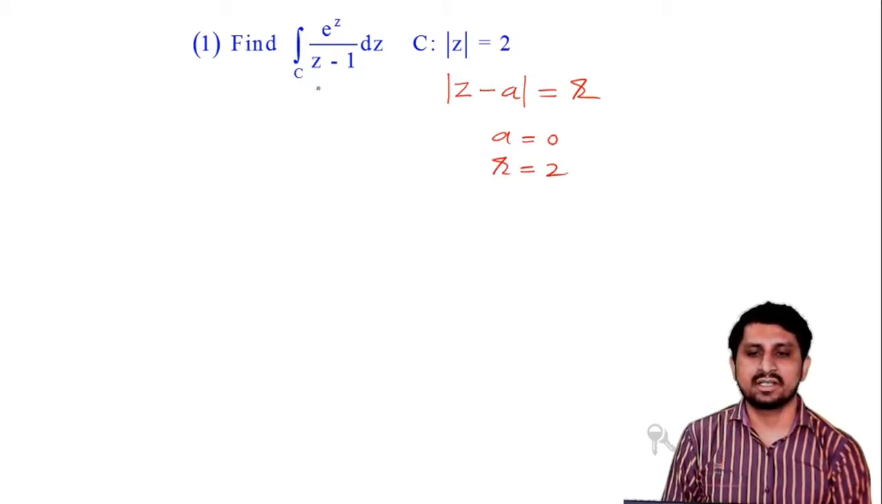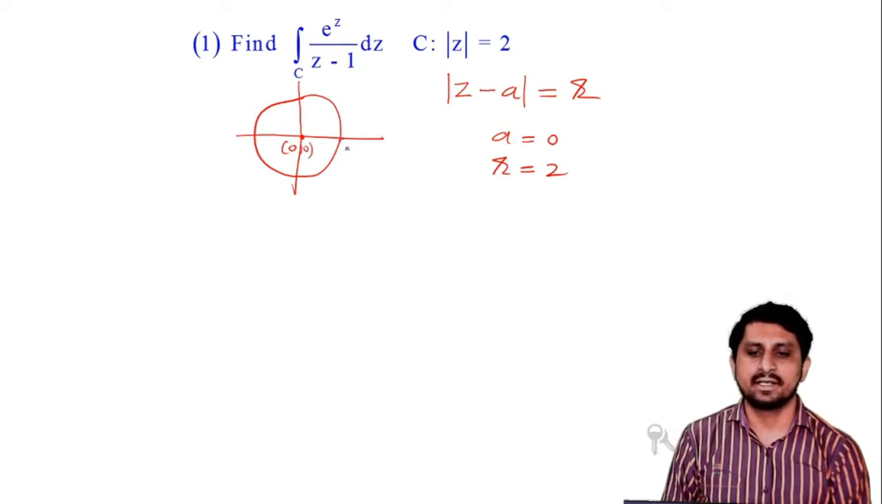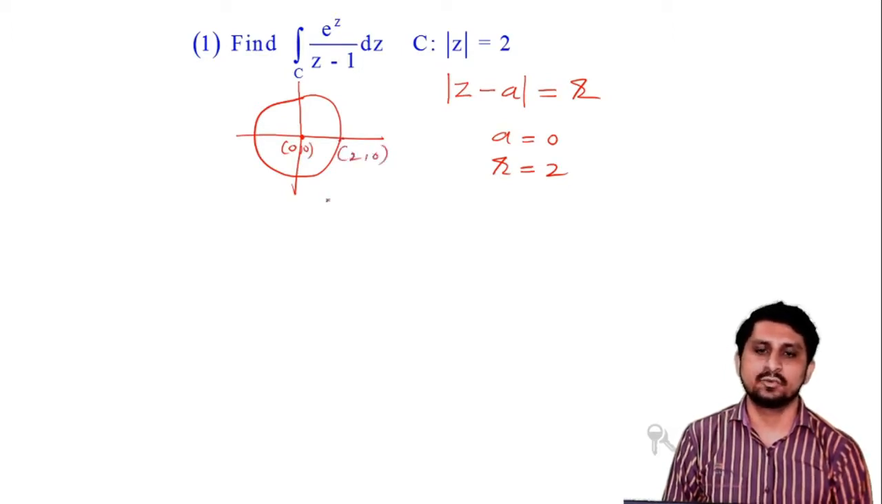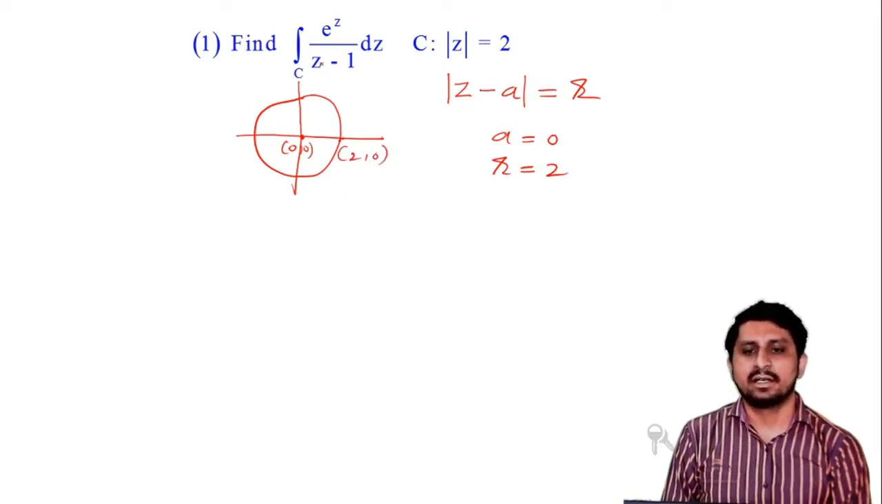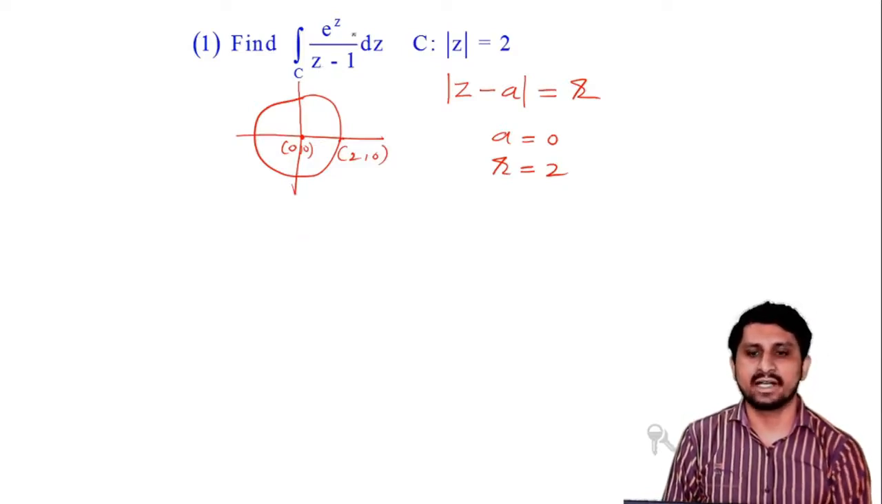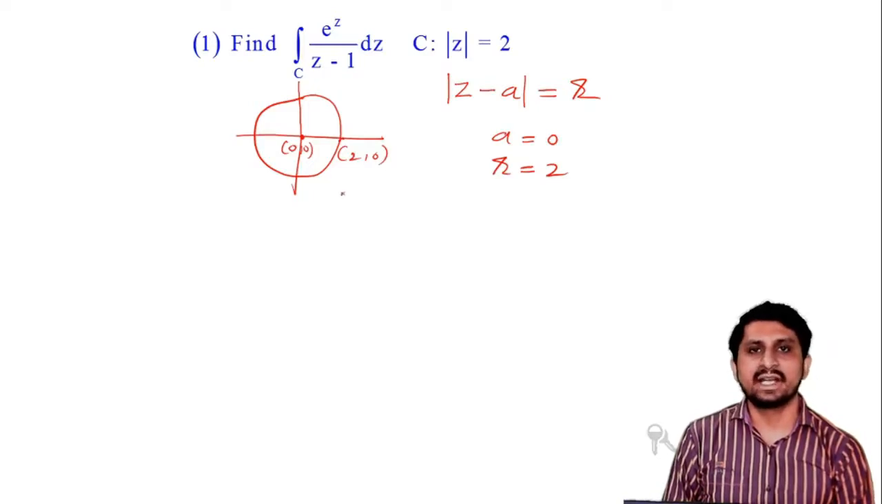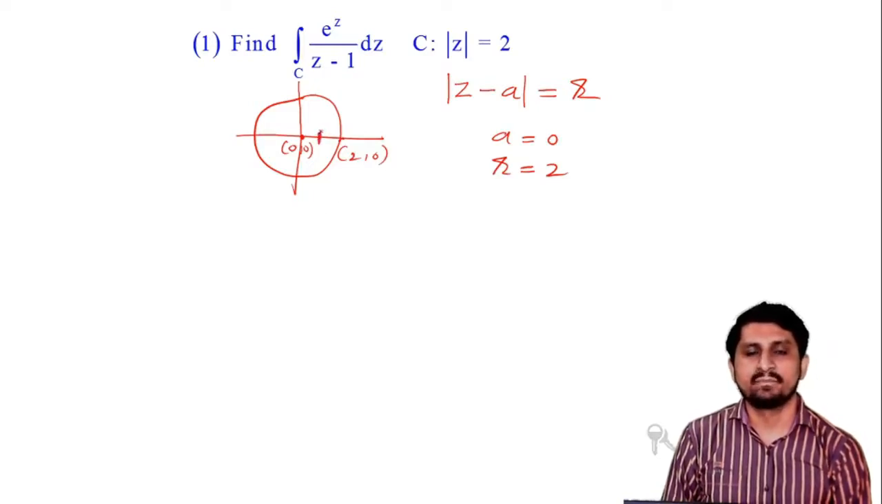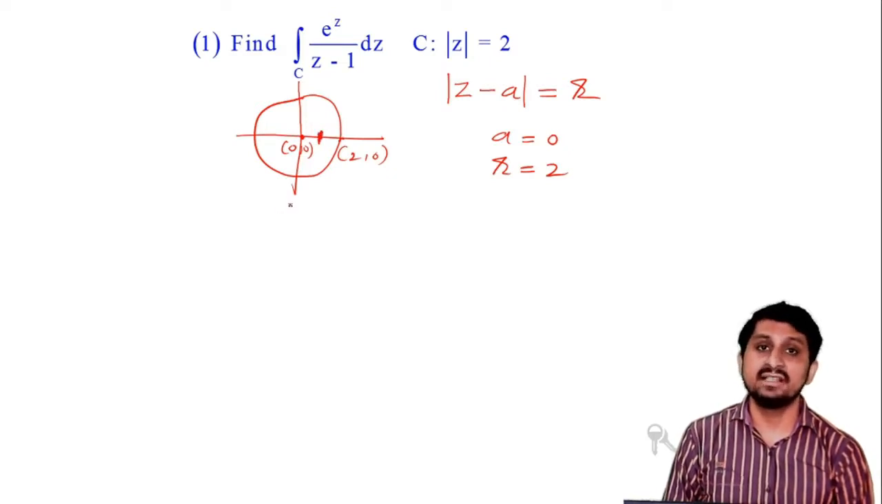If you want to draw the circle, roughly this is my circle with center 0, 0 and radius 2, so this is the point 2, 0. Now you can see that this whole function is not analytic at z equal to 1, because the denominator becomes 0 at z equal to 1. The point 1, 0 is inside the contour C, inside the circle. So that's why we have to apply the Cauchy integral formula.